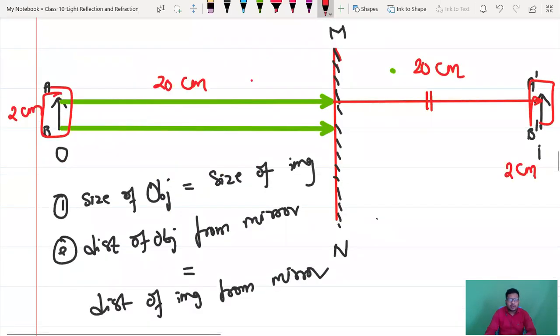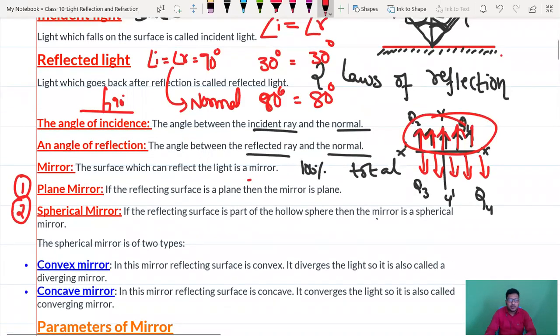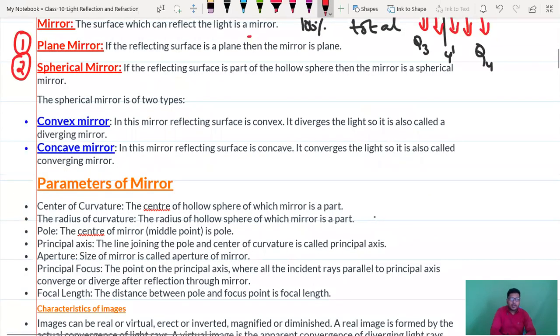Okay. Now let's go to that concept here. So convex mirror. In this mirror, reflecting surface is convex. It diverges. So convex mirror is known as diverging mirror. I told you. Convex is diverging mirror. What is concave?